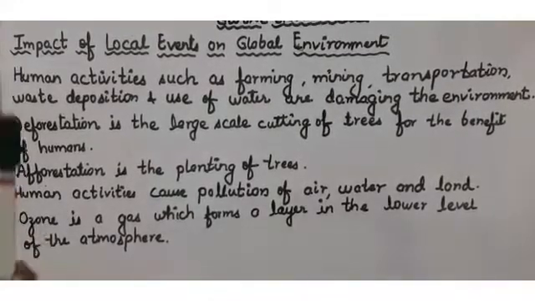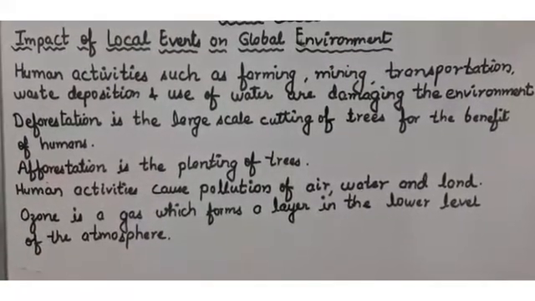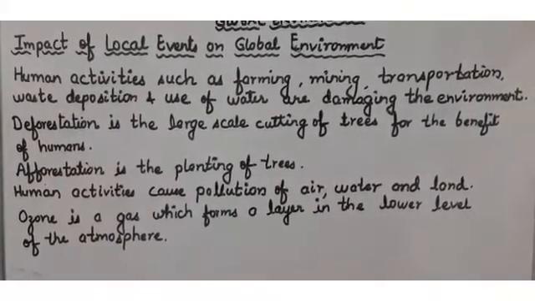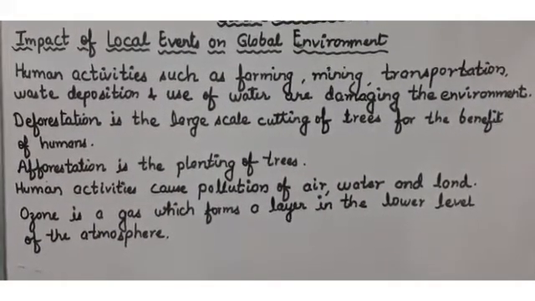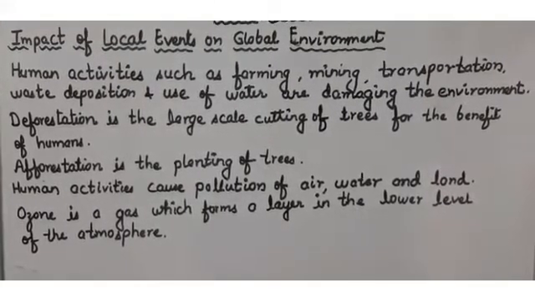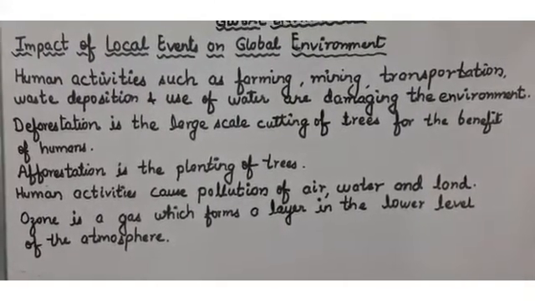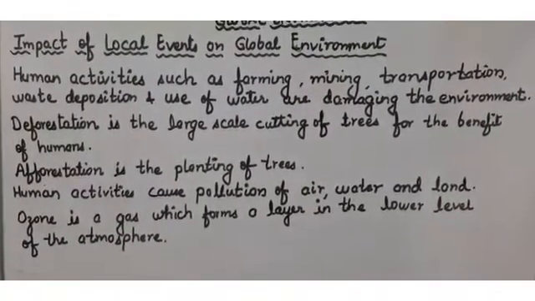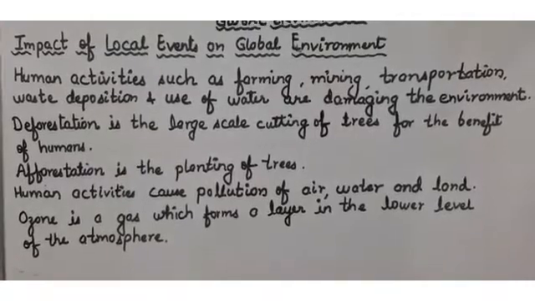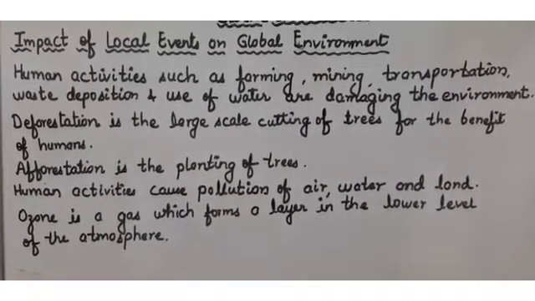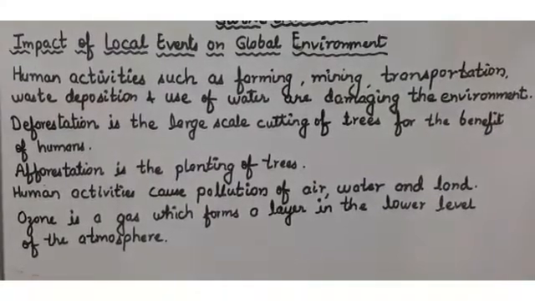So when trees are cut, it results in destruction of the environment. Yes, because human activities cause pollution of air, water and land also. The abiotic components, meaning the non-living components, are harmed and they affect the biotic components as well. If the non-living components are harmed, they are affecting the living components also.